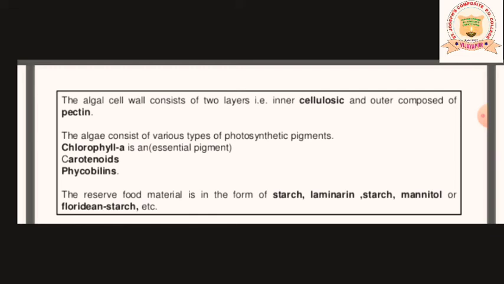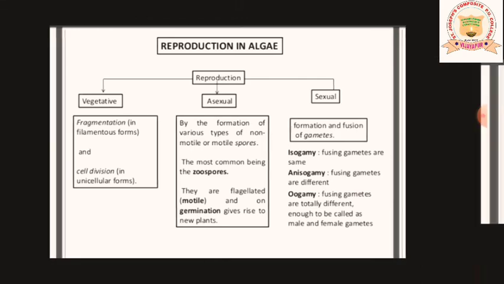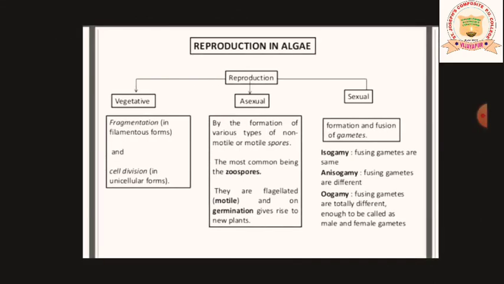It will come in the competitive exams. The question may arise on the storage of the food. So all the names you are supposed to remember, not only one. Some algae may contain starch, some other algae may contain laminarin, some other may contain mannitol or floridean starch, which you are going to see when we study in detail about the algae.